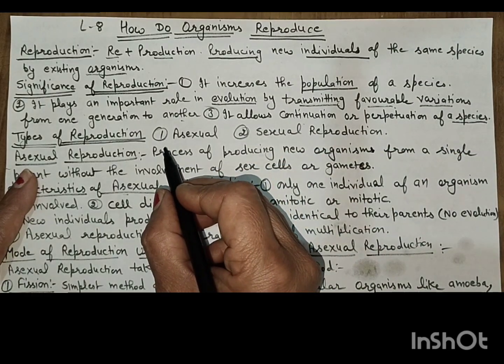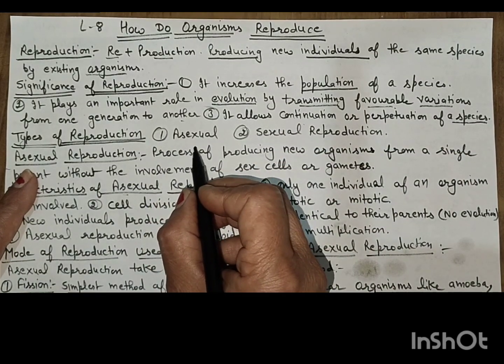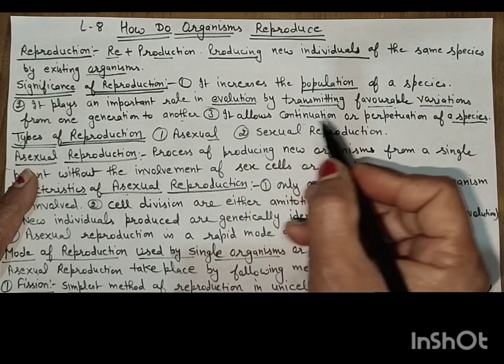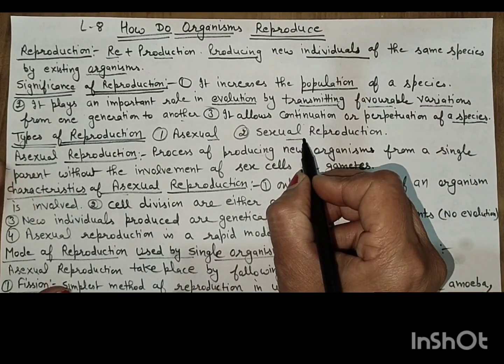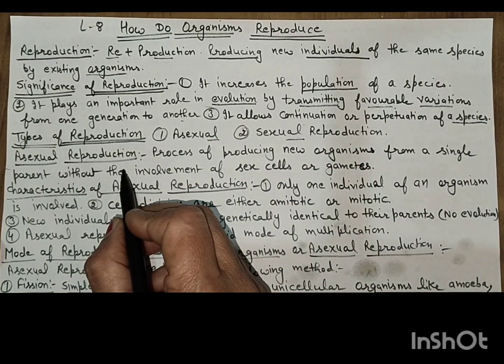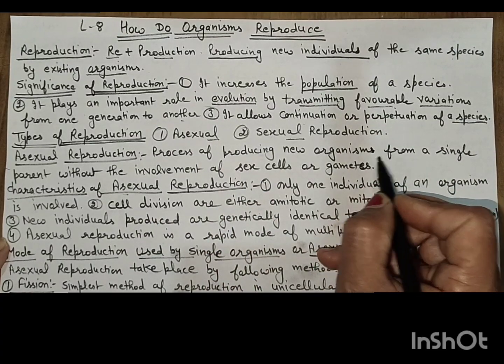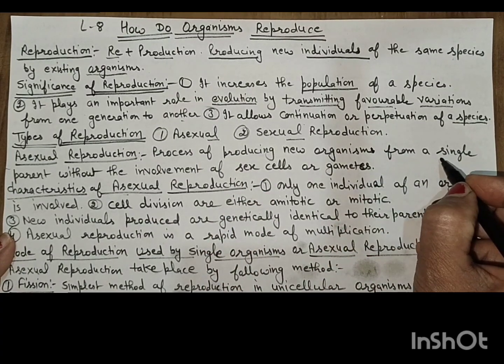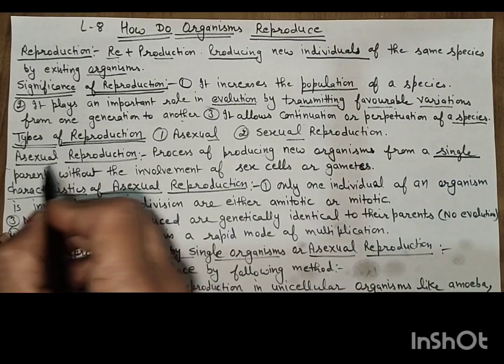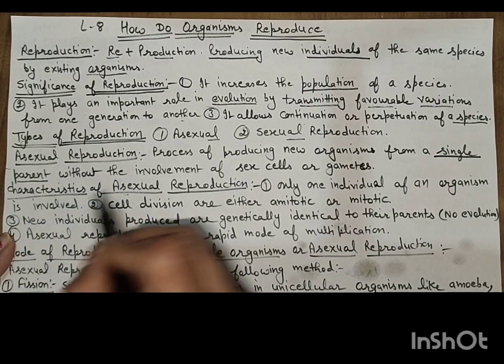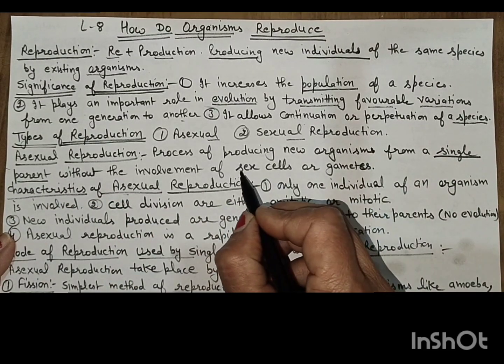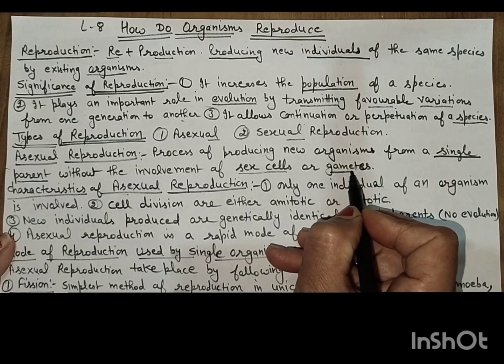Now, types of reproduction. There are two types of reproduction, asexual reproduction and sexual reproduction. Asexual reproduction is the process of producing a new organism from a single parent. A new organism is produced from the single parent without the involvement of sex cells or gametes.